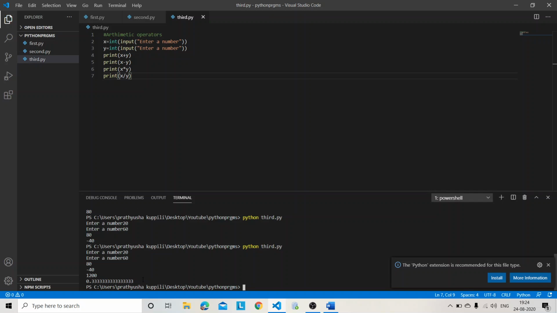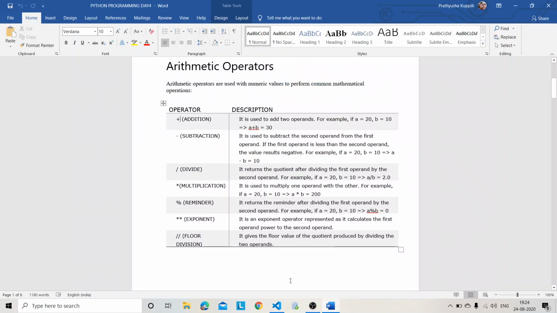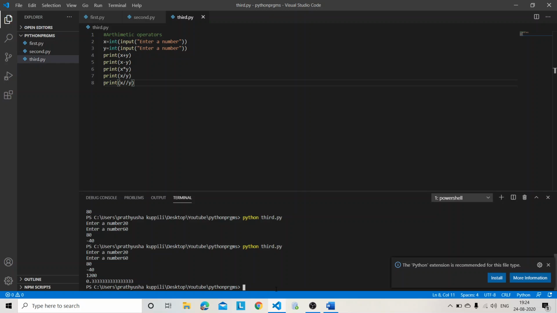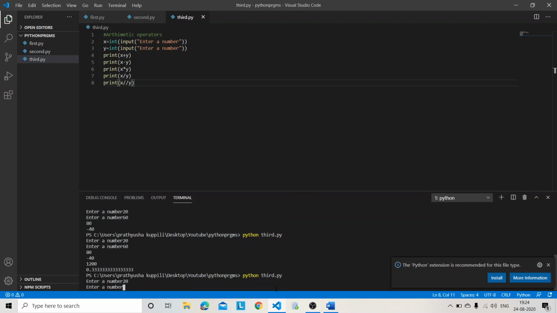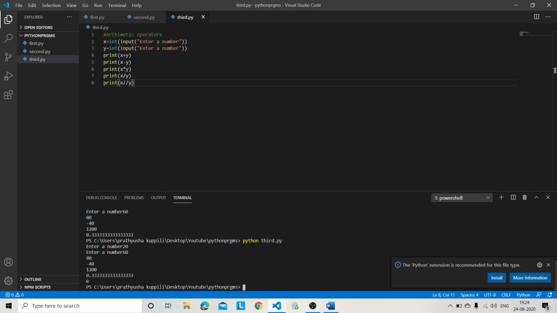See, this is giving me some decimal values, right? To avoid this, I will be using floor division. See, I got only the quotient, which is only the integral part.